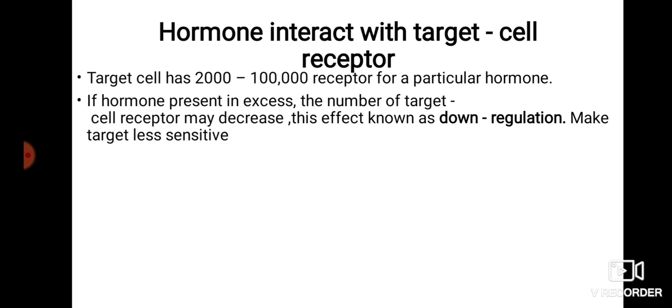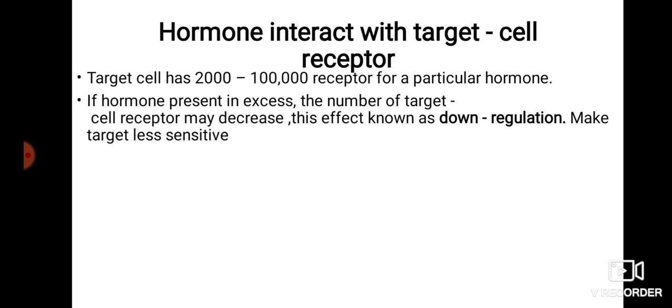If the hormone is present in excess number, the number of receptors on the target cell for that hormone may decrease, and this effect is known as the down regulation effect. If the concentration of a hormone is more than the target cell needs, the receptor molecules decrease, and this effect is known as down regulation.